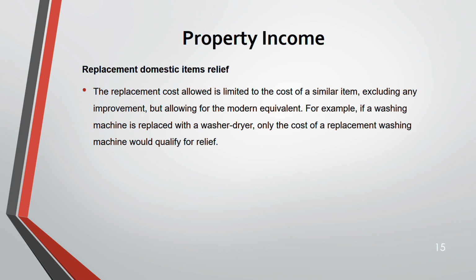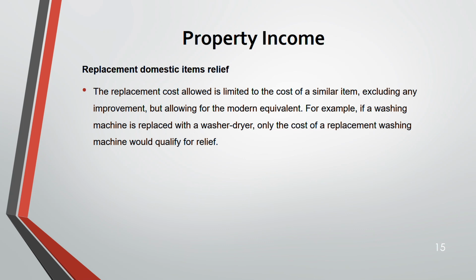Now, remember the replacement cost that is allowed. It has to be similar. It has to be a cost of a similar item. Any improvement to the new replaced item, you can't take. It has to be same. Only the similar features come under this relief. But remember it is allowing for the modern equivalent.